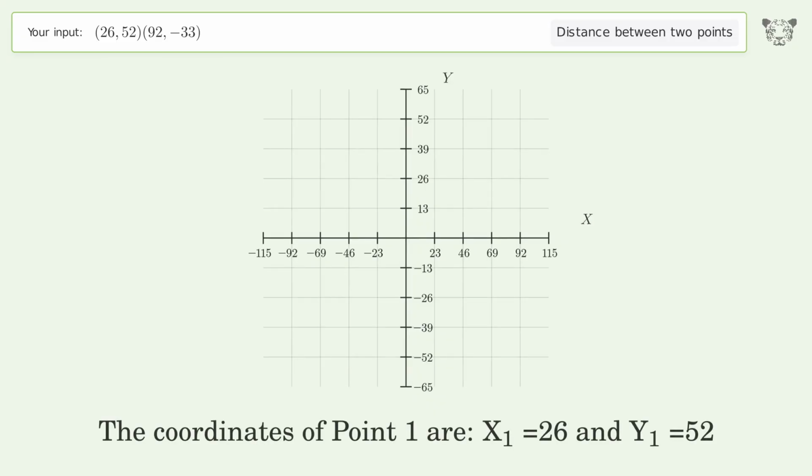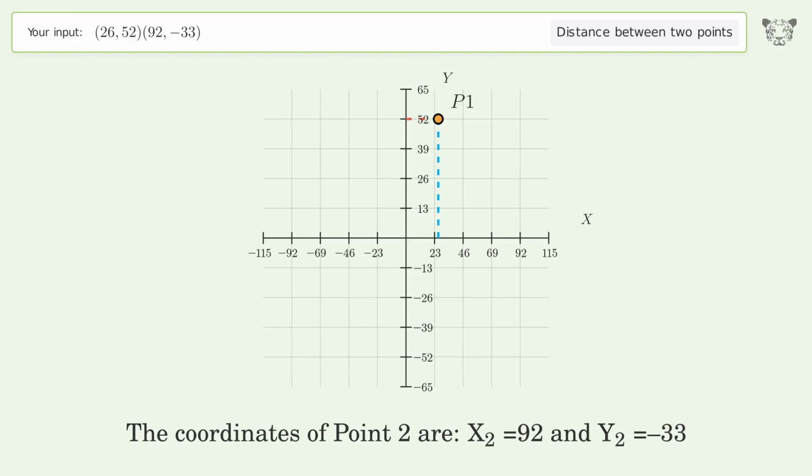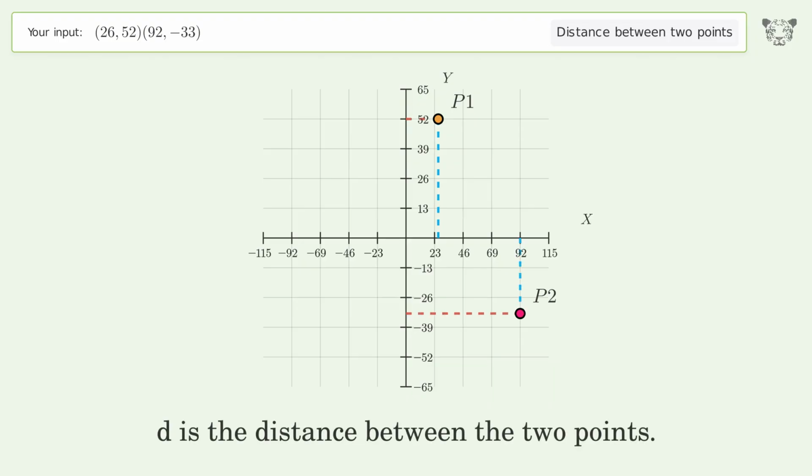The coordinates of point 1 are x1 equals 26 and y1 equals 52. The coordinates of point 2 are x2 equals 92 and y2 equals negative 33. D is the distance between the 2 points.